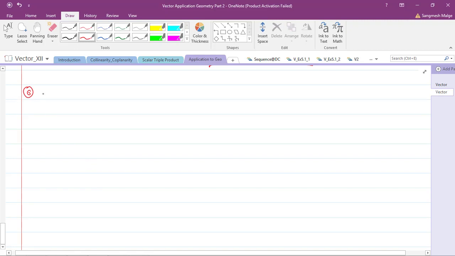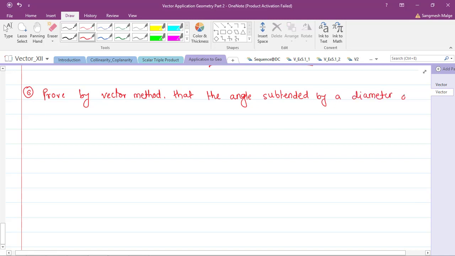This says: prove by vector method that the angle subtended by a diameter of a circle at any point on the semicircle is a right angle.